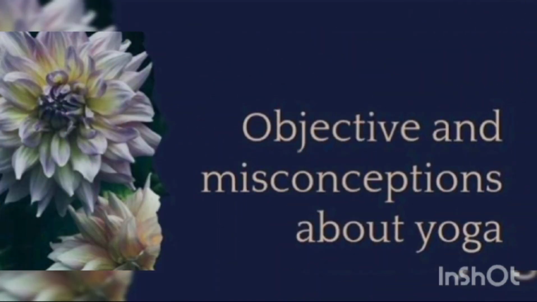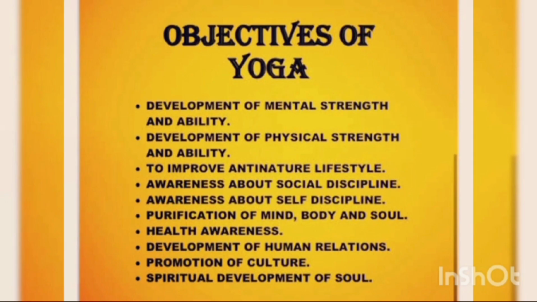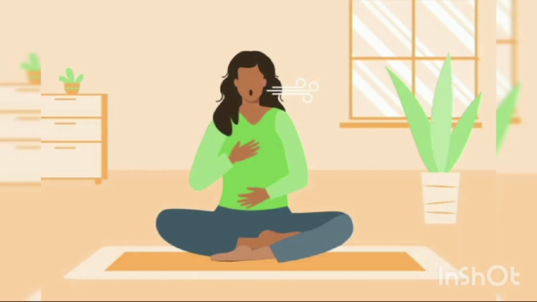Coming to the aim and misconceptions about yoga, the ultimate aim of yoga is self realization, that is moksha or kaivalya or nirvana. This is the state in which one is ultimately free from all miseries and sufferings of life. It could be said that the primary goal of yoga is to gain balance and control over one's life, to free oneself from all the confusion and distress, to provide a sense of calm that comes from the practice of yogic asanas, pranayama, and breathing practices.